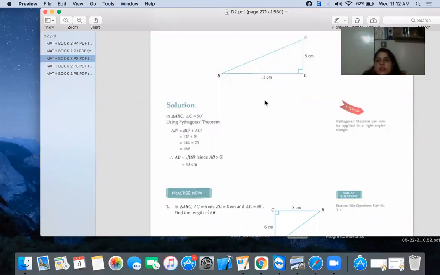Okay, grade 8, the book which we learned in grade 8, that is D2, book D2. You have to buy the book D2. The chapter that is included in your syllabus is chapter number 10, Pythagoras theorem.